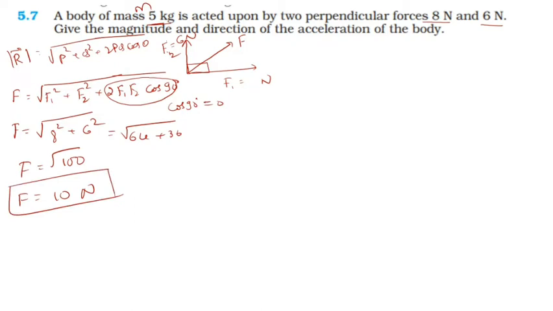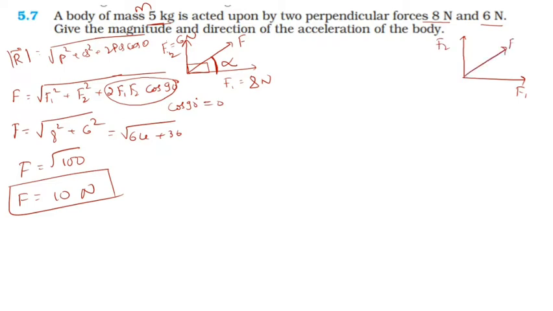And how to get its direction? By getting the angle. So alpha is the angle made by the resultant force with the first one. Which was the first one? That was 8 Newton. So how to get the value of alpha? It is like this. This is our first force F1, this is the second force F2, and this is our resultant, the F value.